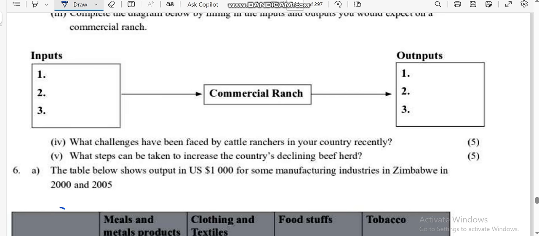And also government support is needed when it comes to market prices for beef, and also to provide ready markets for these farmers. By doing so, we are going to increase the country's beef production. Okay, so this is agriculture. Let me talk to you about plantation agriculture. Let me show you a picture of a plantation so that I can explain in detail.